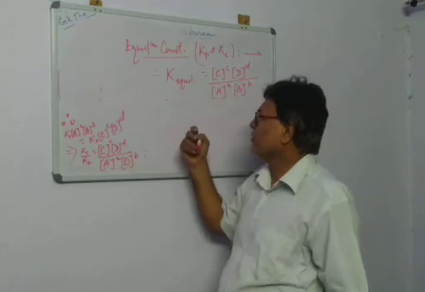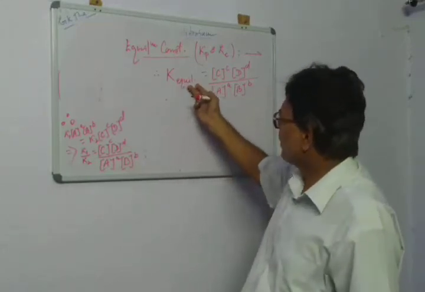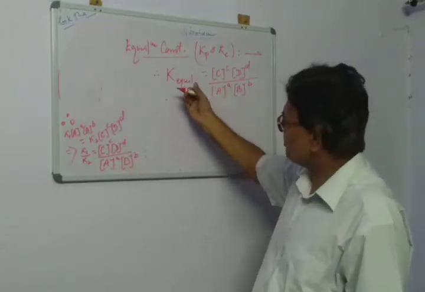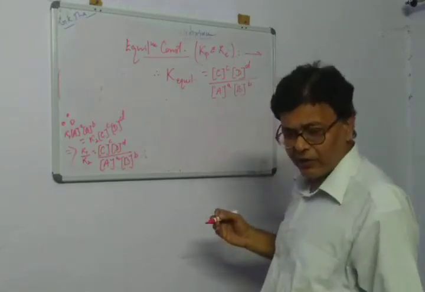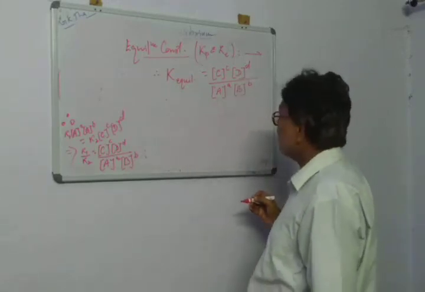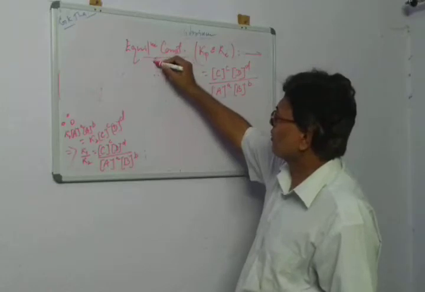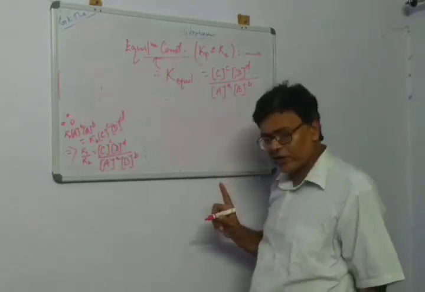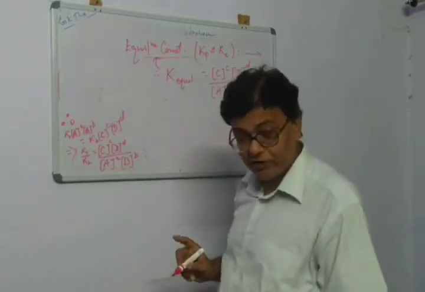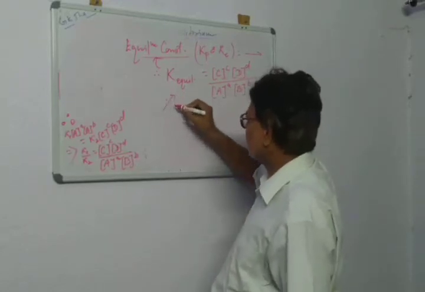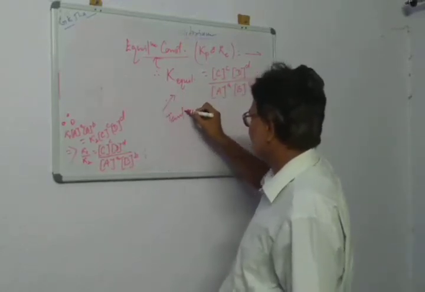Sometimes we can overlook this subscript eq, which stands for equilibrium, and simply write capital K, meaning the equilibrium constant. This is what is known as the equilibrium constant. Mind it, constant it is, no doubt, but this is a temperature dependent constant.